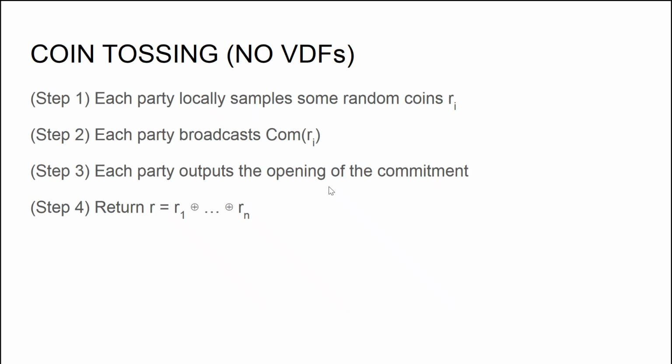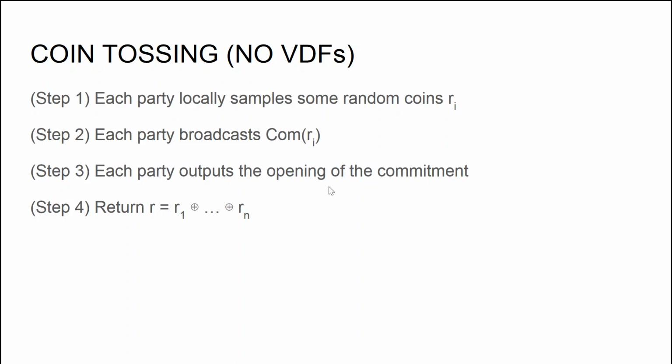To understand the main ideas of the algorithms, I'm going to first give a coin tossing protocol without using a VDF, and I'm going to show why it fails to achieve the advertised properties. The protocol proceeds as follows.